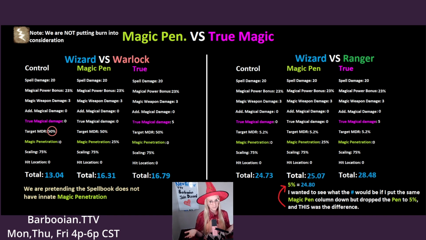I don't have a slide for this, but I would like to note that in the most recent hotfix, they announced that monsters went from 0 magic damage reduction to negative 25% magic damage reduction. I checked the wiki to see how that compared, and the wiki for some reason says negative 20% magic damage reduction. So I'm not sure why the wiki has negative 20%, but the developers announced negative 25%.